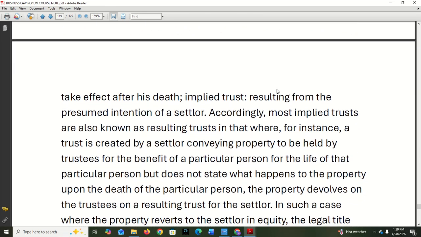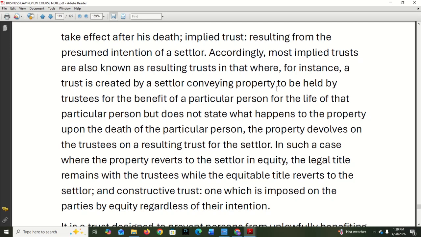What's implied trust? This results from the presumed intention of the settlor. Accordingly, most implied trusts are also known as resulting trusts. For instance, a trust is created by a settlor, providing property to be held by trustees for the benefit of a person for the life of that particular person, but does not state what happens to the property upon the death of that person. The property devolves on the trustee as a resulting trust for the what?